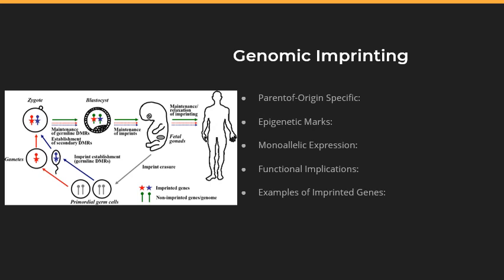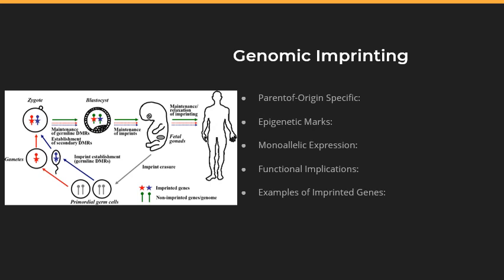Genomic imprinting is characterized by parent-of-origin specific gene expression. This means that the expression of imprinted genes is determined by whether the allele was inherited from the mother or the father. Let's move to number 2, epigenetic marks. Imprinting involves epigenetic modifications, primarily DNA methylation, that are added to specific regions of genes during gametogenesis, which is the formation of sperm and egg cells.